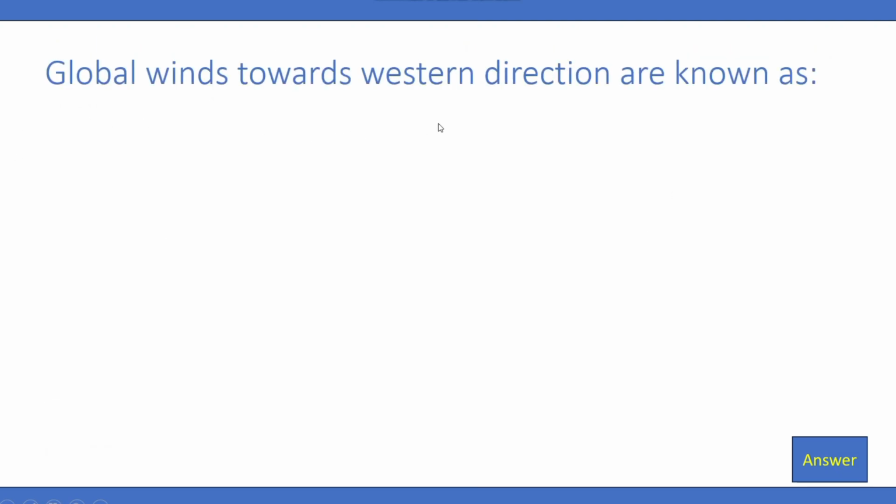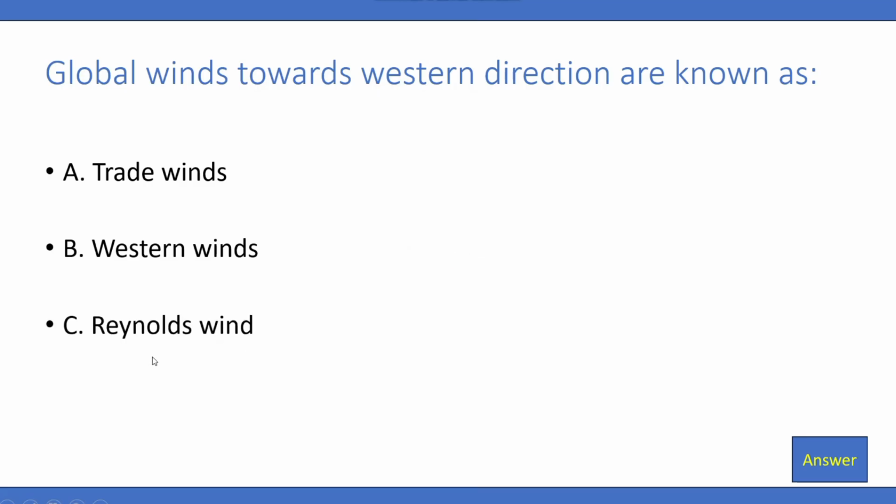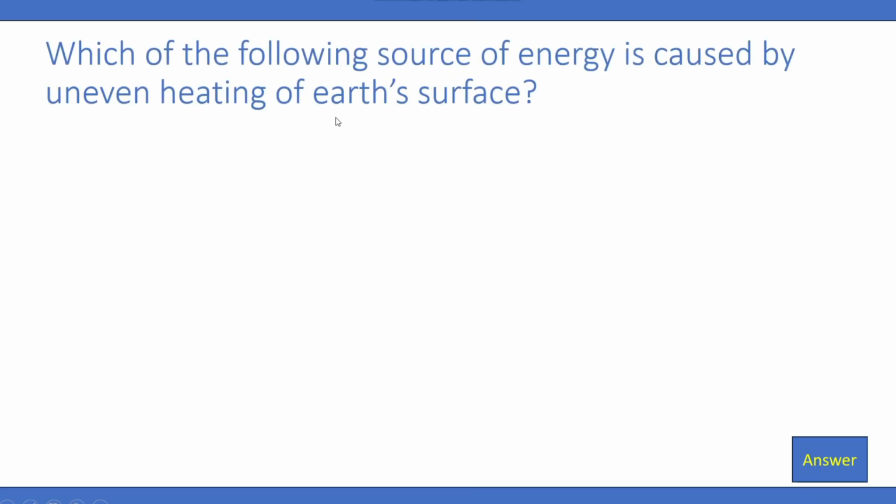Global winds towards western direction are known as A. Trade winds, B. Western winds, C. Reynolds winds, and D. None of these. So the right answer is going to be trade winds. A is correct.